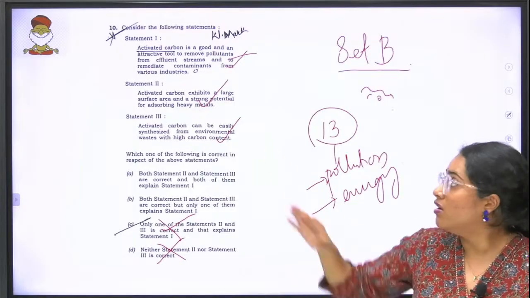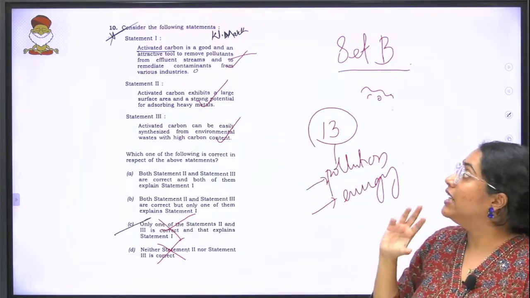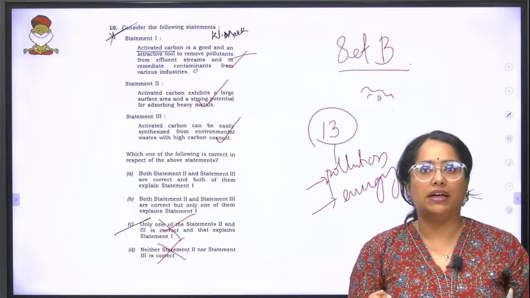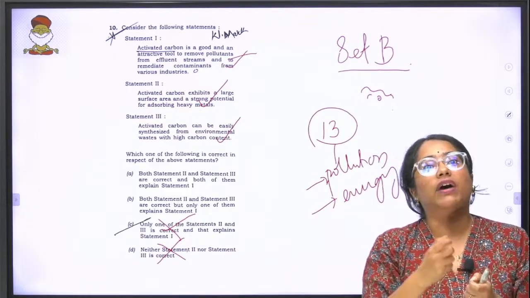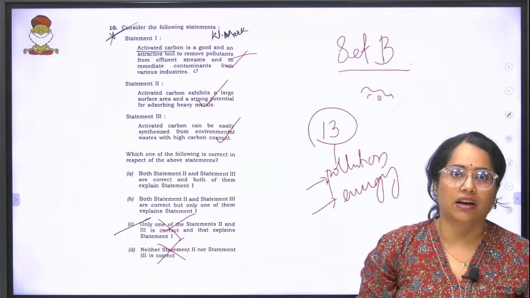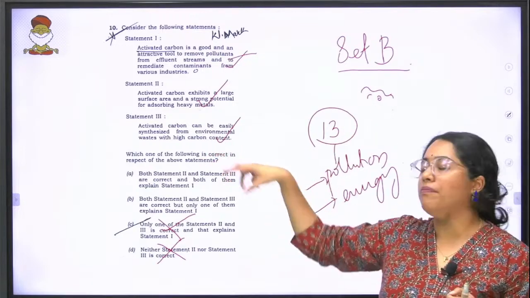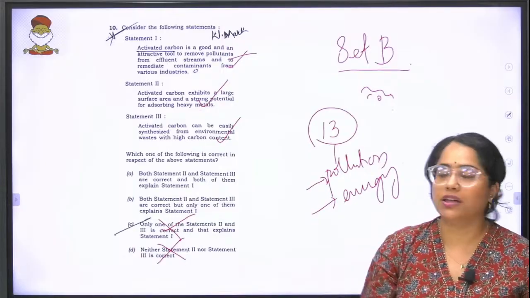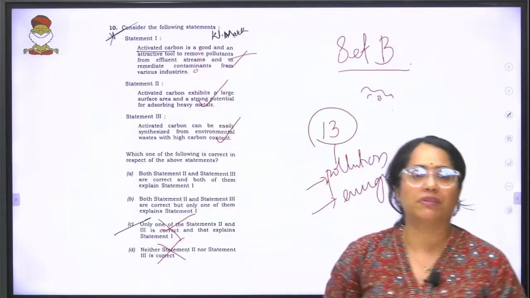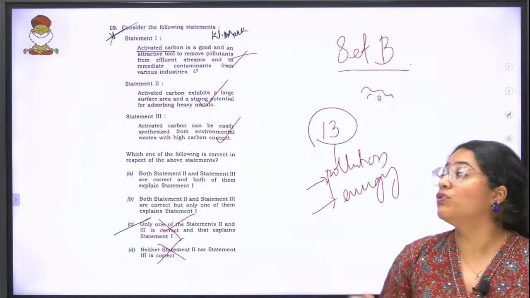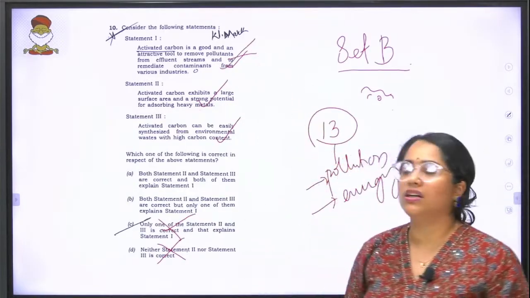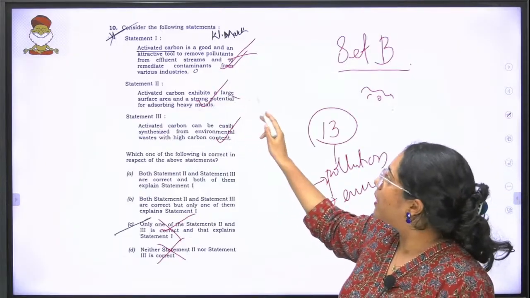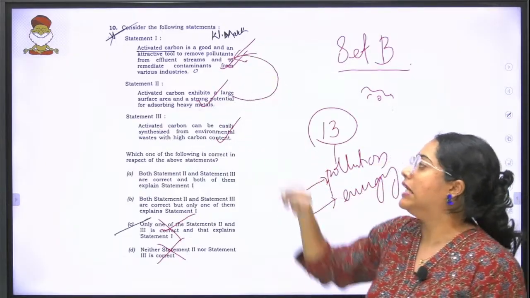We might not know, but statement 2 says it has a large surface area and strong potential for absorbing metals. This is actually the reason why we are using it in the environment. The other one makes it easily available, that you can produce it from different parts, but that is not what the first statement is saying. It's saying it's a good and attractive tool to remove pollutants, and the reason for that is statement 2.